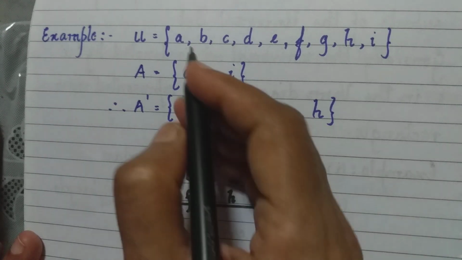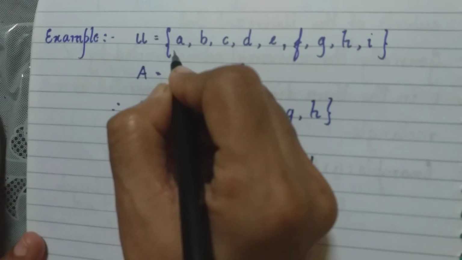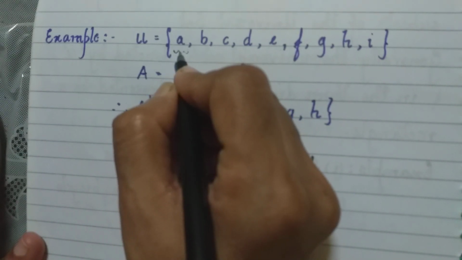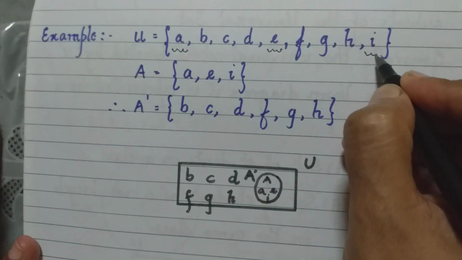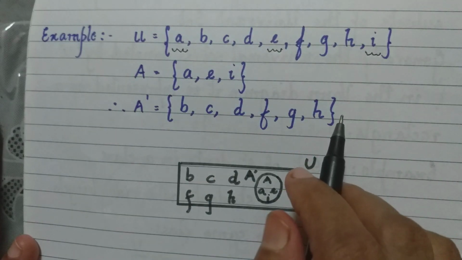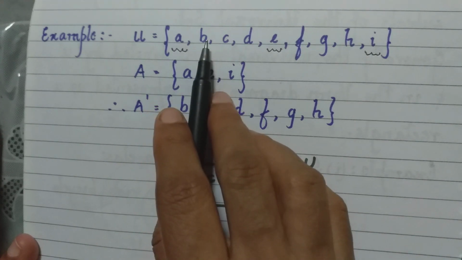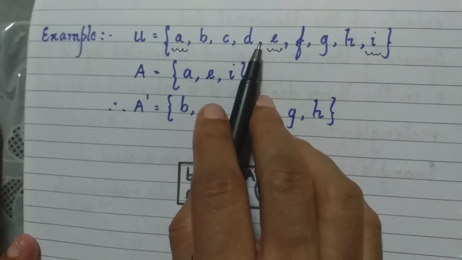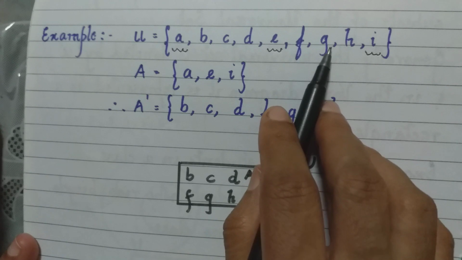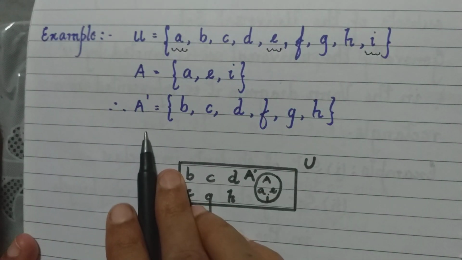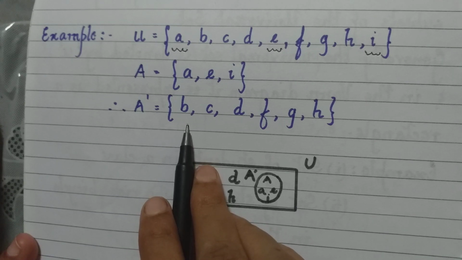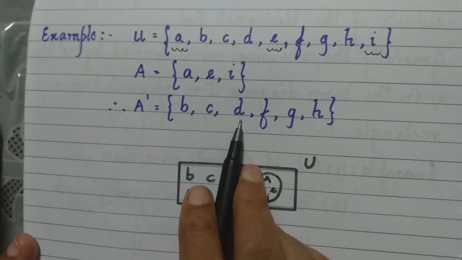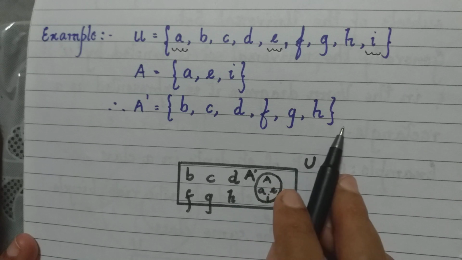A, E and I. So let me mark them. We have here A, E and I. Okay, I have marked these elements. So what will be the remaining elements? B, C, D, F, G and H. So A complement will contain the elements B, C, D, F, G and H.